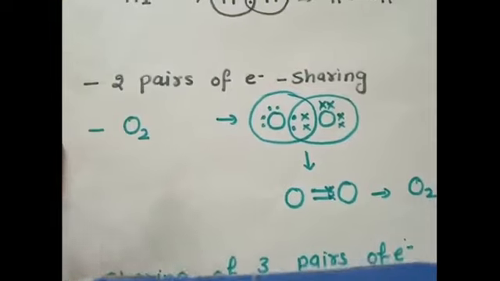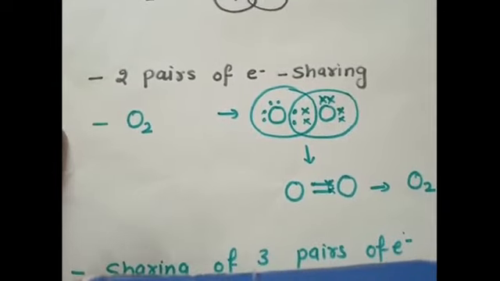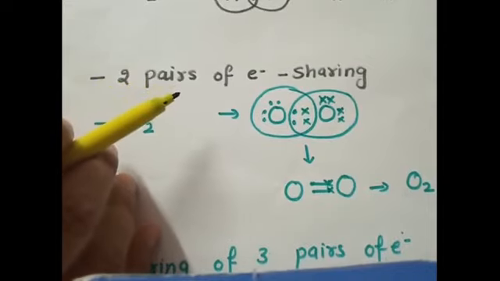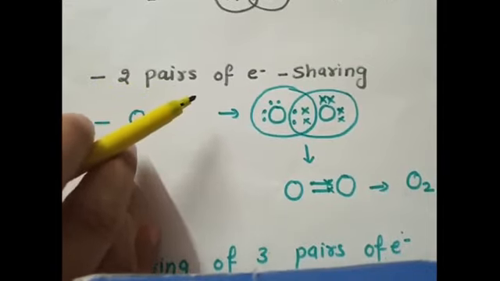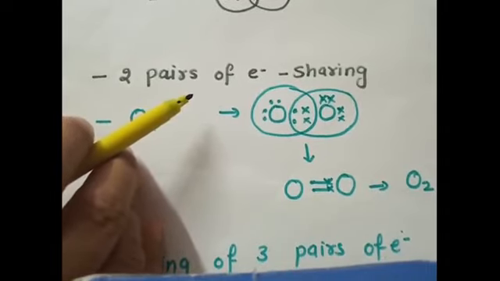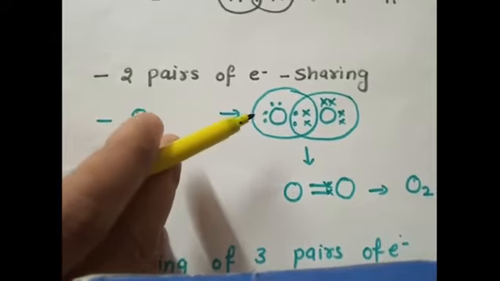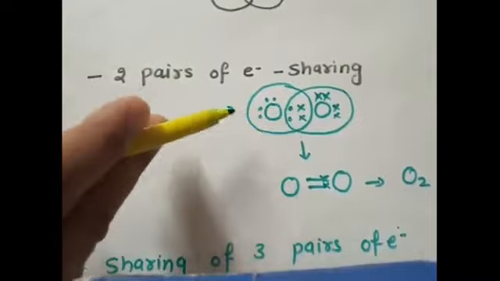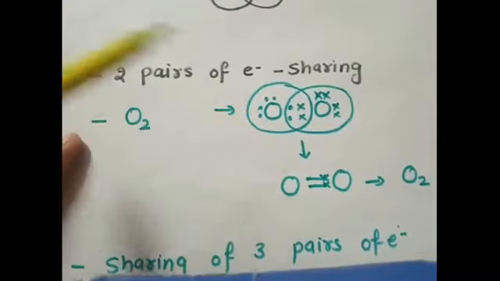Each oxygen atom needs 2 more electrons to complete its octet, and that is why each oxygen atom shares its 2 electrons in the covalent bonding, and hence there is a formation of double bonds. So O2 is formed by the double covalent bonds.